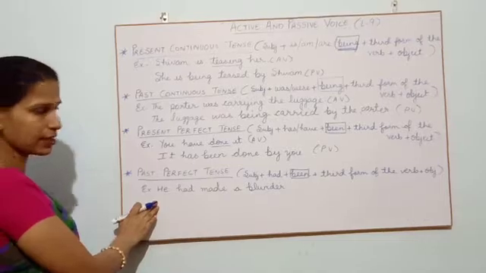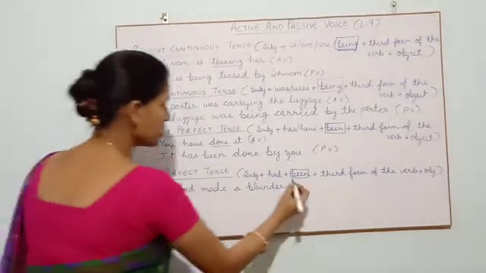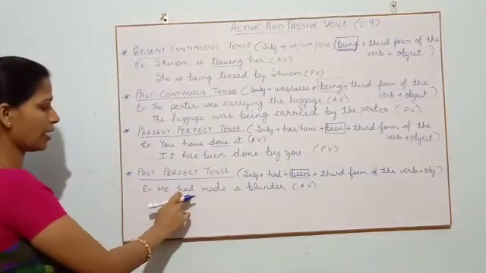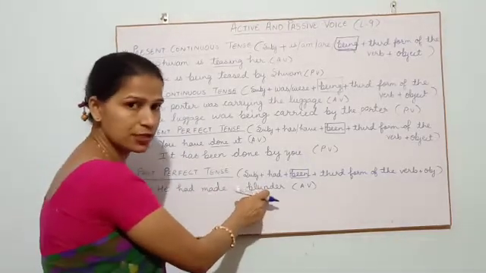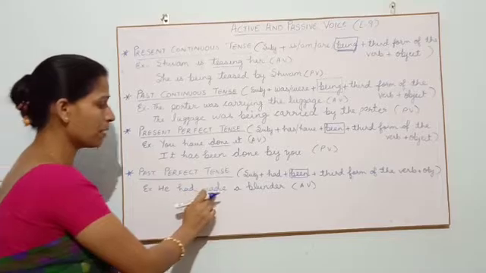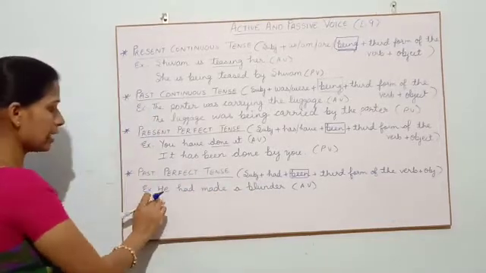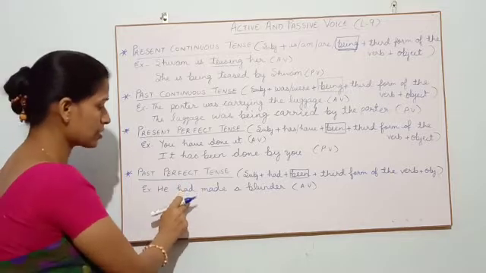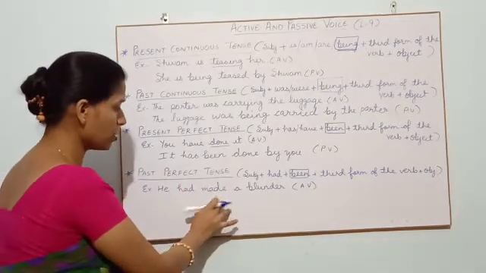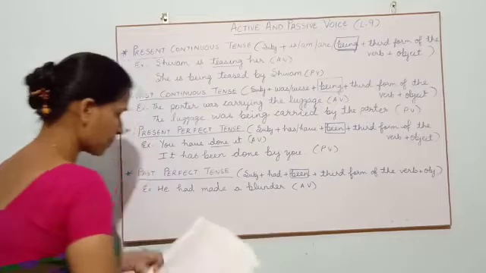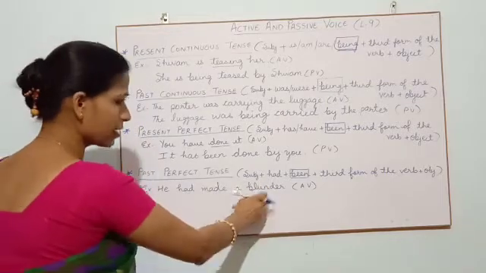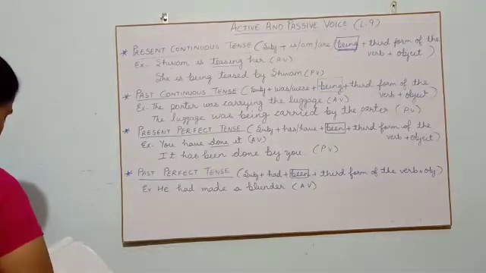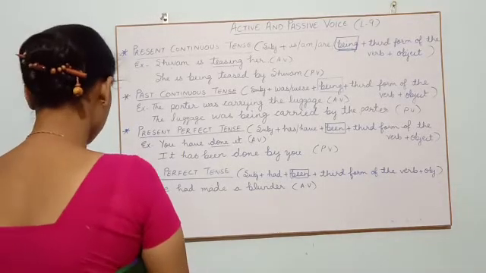So let's take the statement first. This statement is in active voice. He had made a blunder. Once again, he had made a blunder. Now, he is your subject, had is auxiliary, made is the main verb, a blunder. What has the person made? A blunder, it is your object. Now let's see how we can convert this.